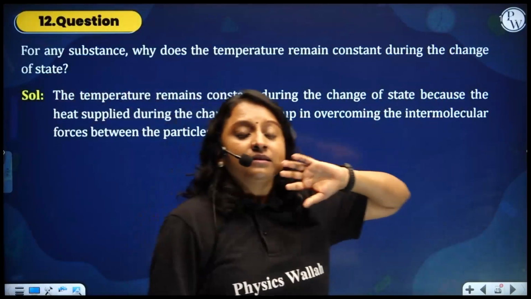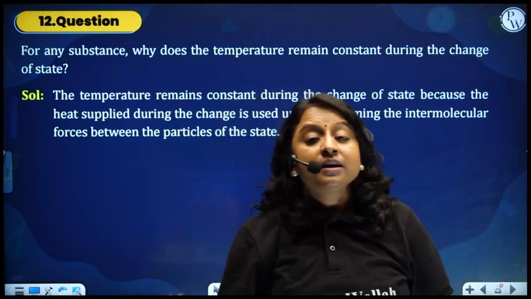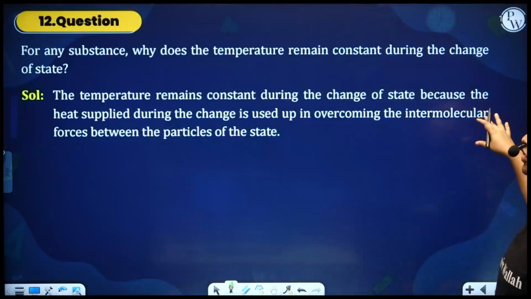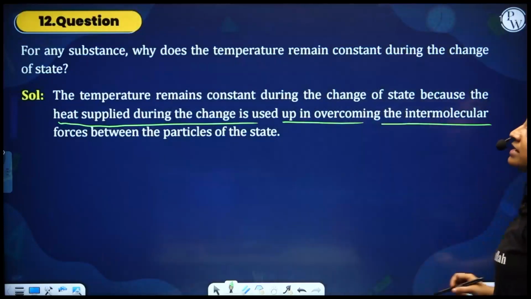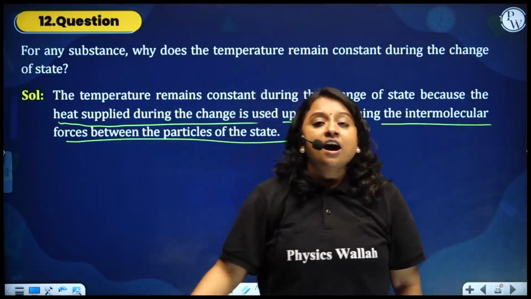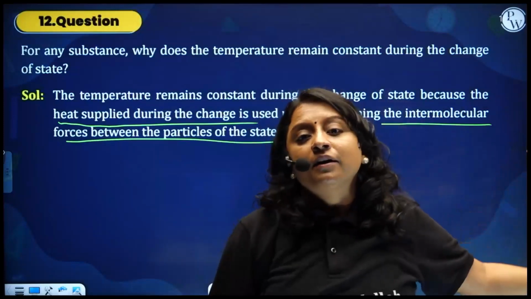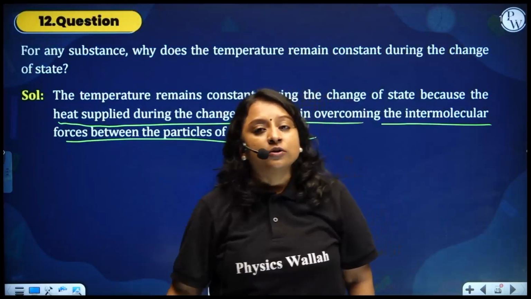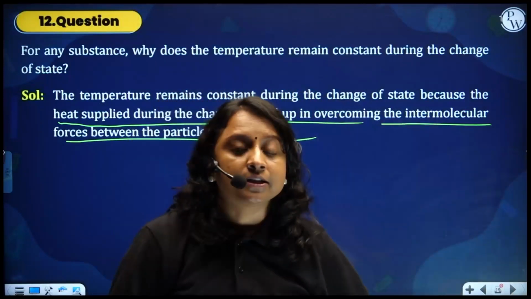Temperature remains constant during the change of state because heat supplied during the change is used up in overcoming the intermolecular force between the particles. Until all molecules come out of that force of attraction, no matter how much you raise the temperature, the temperature always remains constant, be it solid to liquid change or liquid to gaseous state change.